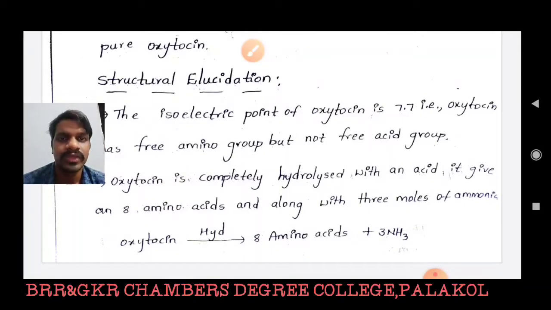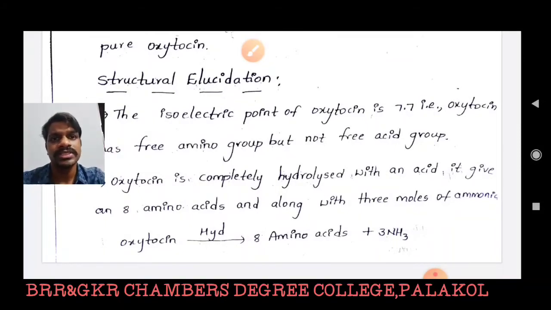If any peptide on hydrolysis produces the corresponding amino acids, for example, a dipeptide on hydrolysis produces 2 amino acids, a tripeptide produces 3 amino acid molecules, and a tetrapeptide produces 4 amino acid molecules. So the formation of 8 amino acid molecules indicates definitely that oxytocin is an octapeptide, because it is constituted by 8 amino acid molecules.